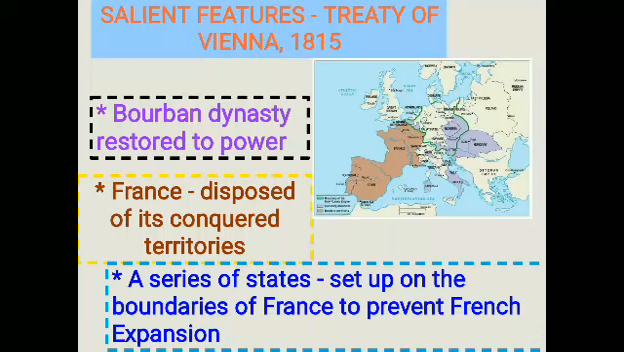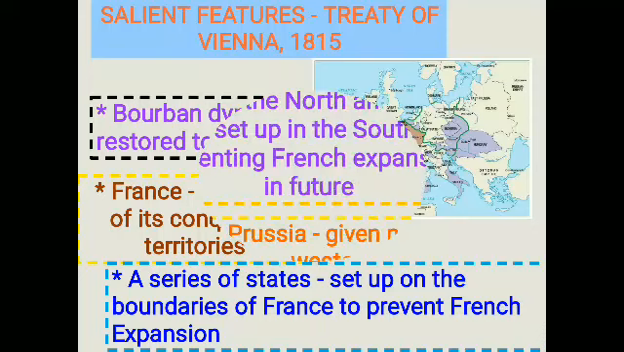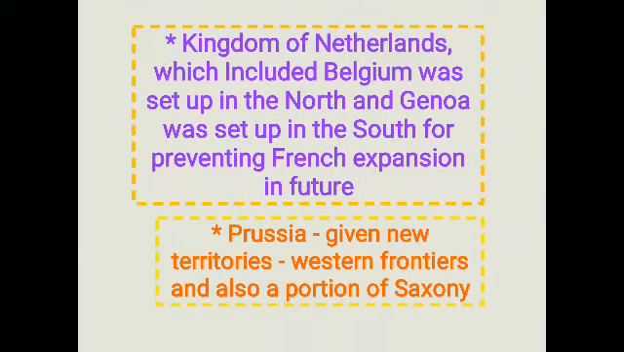Under Napoleon Bonaparte, the territory of France had been extended to the neighboring countries, as we know from the era of the French Revolution. So according to the Treaty of Vienna, the Bourbon dynasty was restored to power, France lost its territories, and a series of states was set up on the boundaries of France to prevent French expansion again. At the same time, the Kingdom of Netherlands, which included Belgium, was set up in the north, and Genoa was set up in the south for preventing French expansion in future. Prussia was given new territories on its western frontiers, and even a portion of Saxony was given to Prussia.